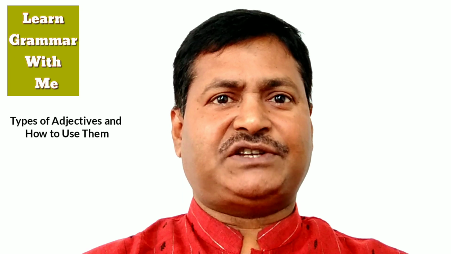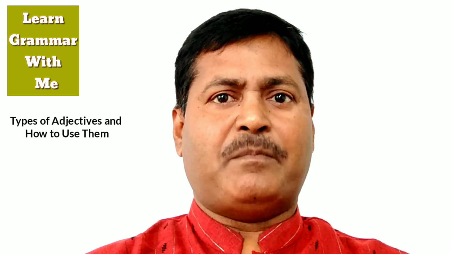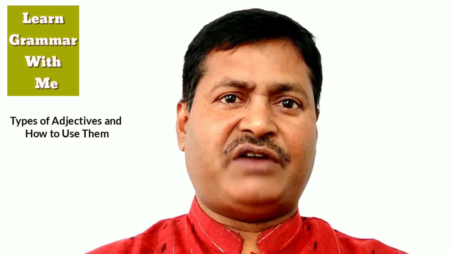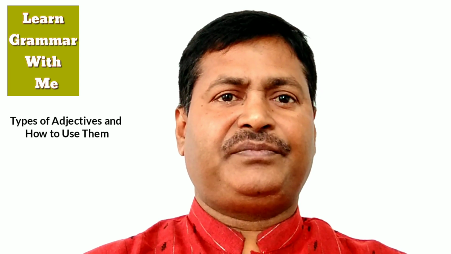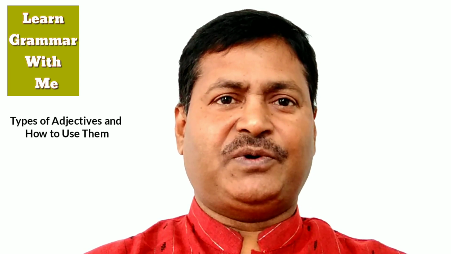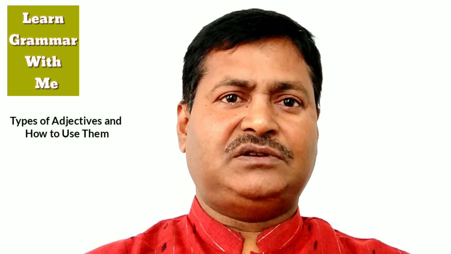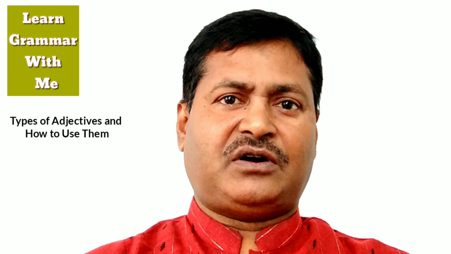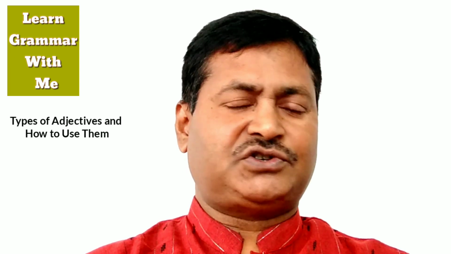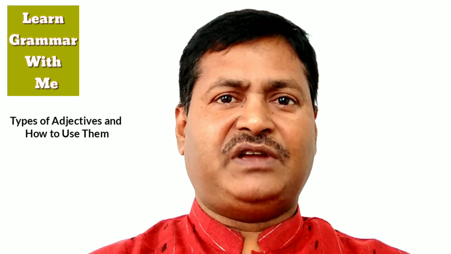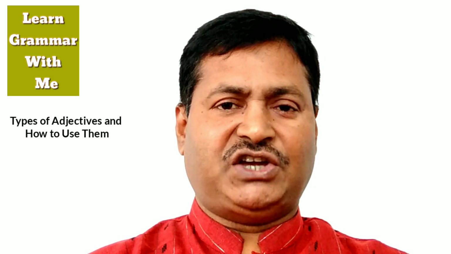Number 13, distributive adjectives. Distributive adjectives are adjectives used to refer to members of a group individually. Examples of distributive adjectives include each, every, either, and neither. Distributive adjectives examples: Each puppy got their own little doghouse. Every member of the team scored a goal. I'll be happy if either candidate wins the election.